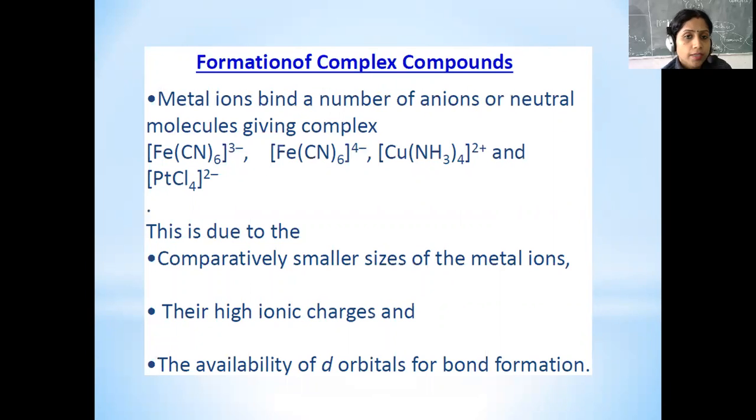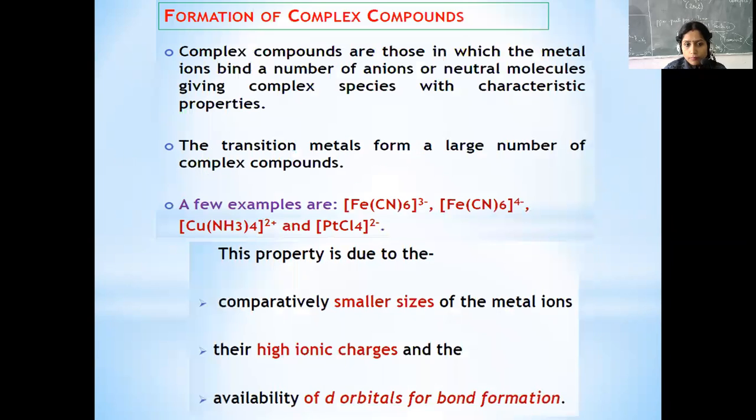The next thing is formation of complex compounds. Metal ions bind with a number of anions or neutral molecules, giving rise to different types of complexes. Why? First of all, because the size of the metal ion is small, the complex formed is stable. Also, it has high ionic charge, and there is also the availability of d orbitals to form the bond.